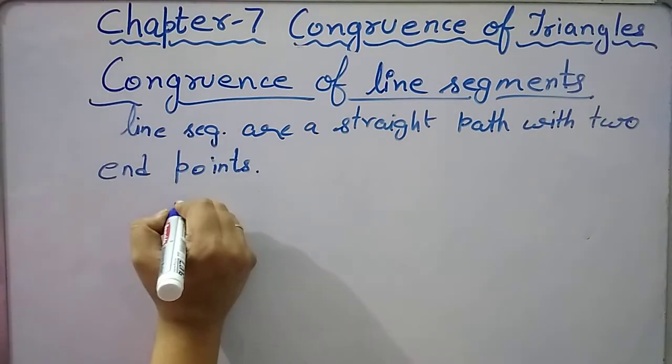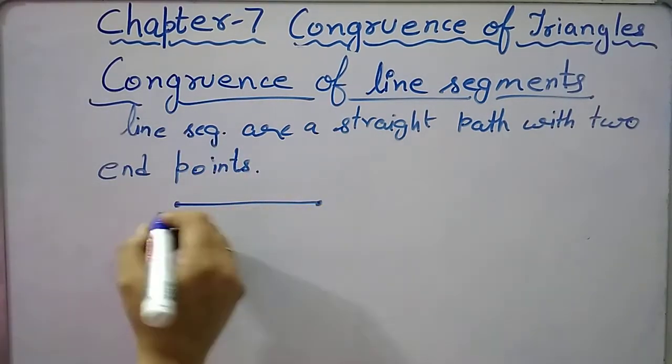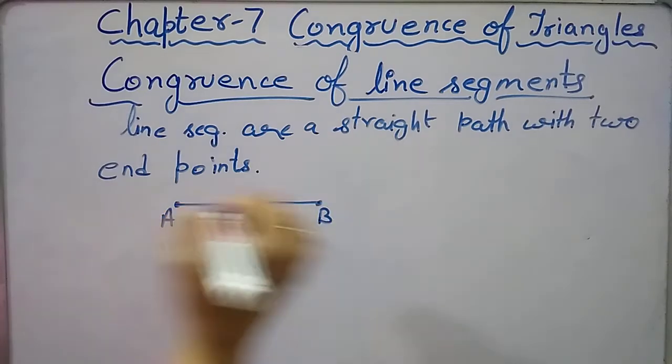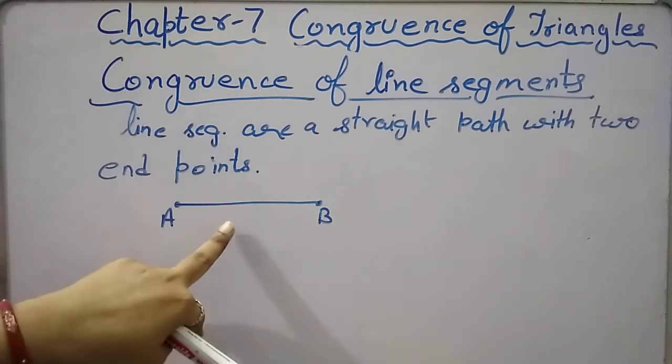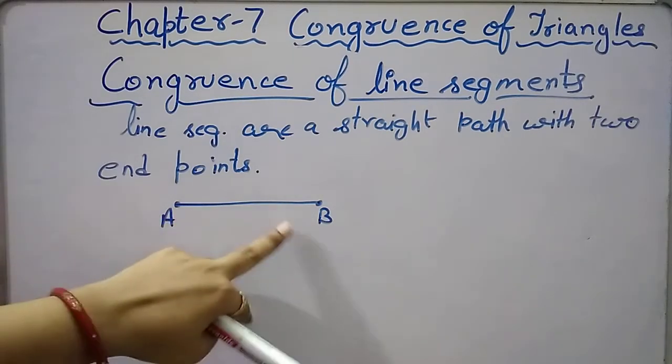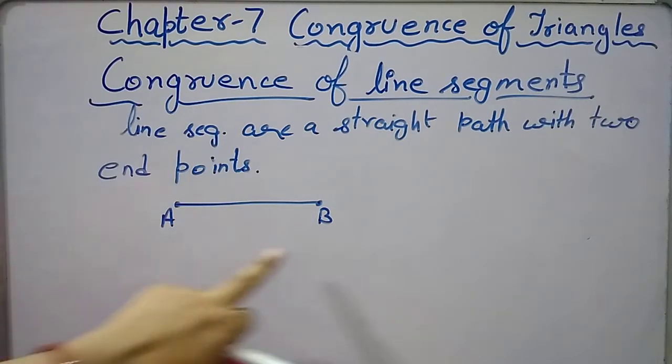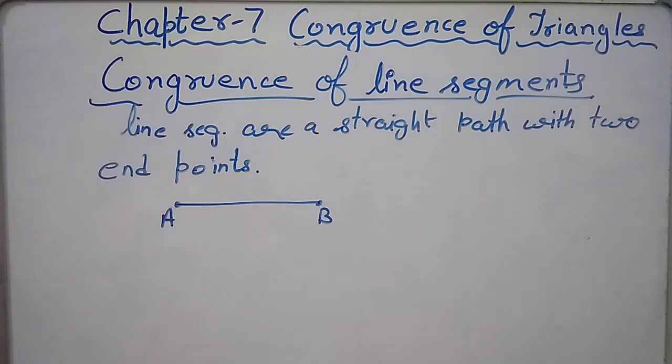So if I draw something like this, and the name of this is A and B. Is it a line segment? Yes, it is a line segment because it is a straight path and it has two endpoints, A and B. So that means this is a line segment.